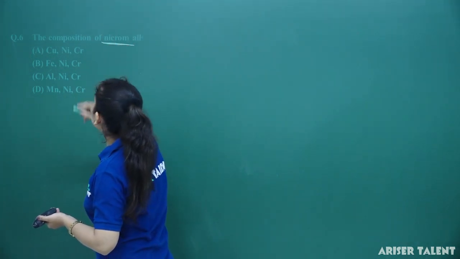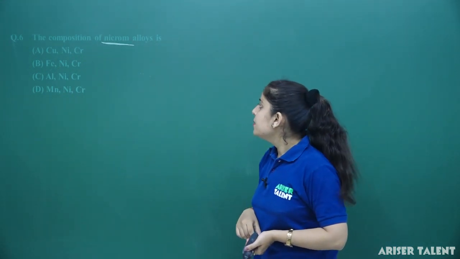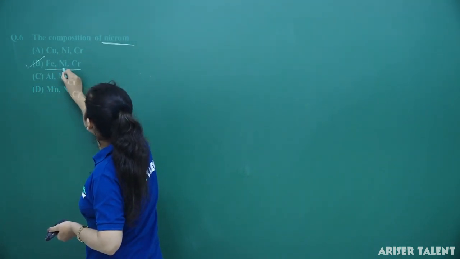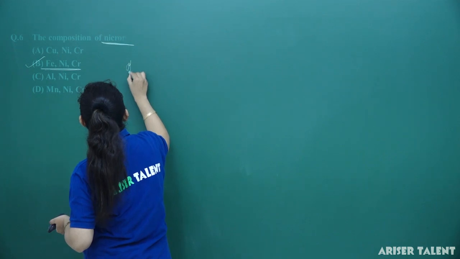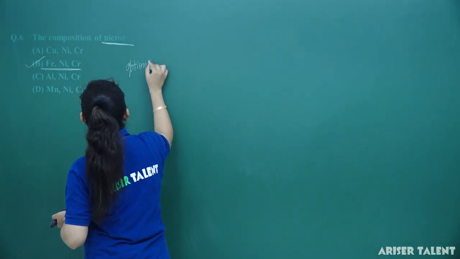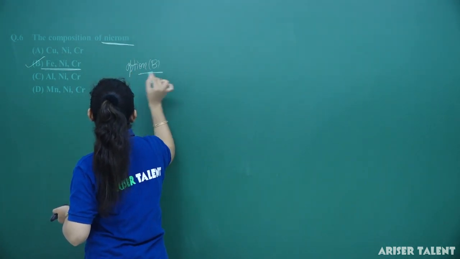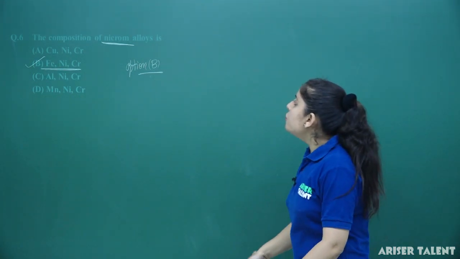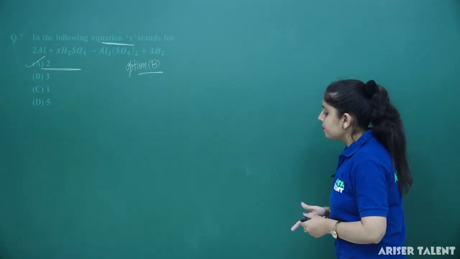Nichrome is basically an alloy of iron, nickel and chromium. So these things you have to remember yourself. You can find here that iron, nickel, chromium is in option number 2nd. So we can say that option number B is correct in this case. Option number B. Okay. Now let's move forward to question number 7th.